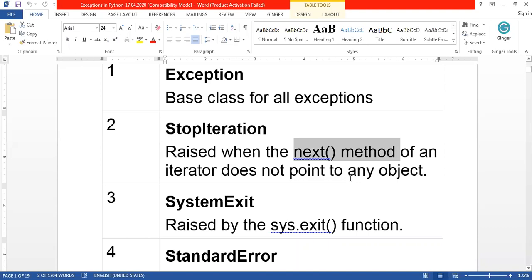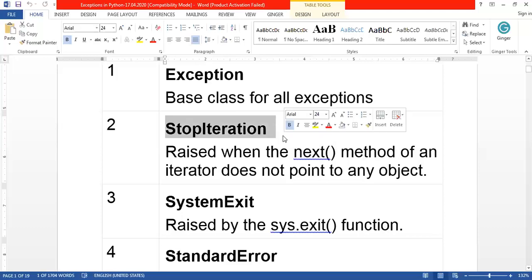If you try to read the object after reaching the last, then the exception arises, because you cannot read it. If the limit is reached but again you are trying to access one more object, then the error comes. So this StopIteration exception will be thrown to the user as a message. That is taken care of by this exception class.